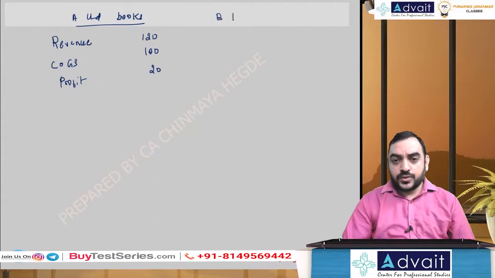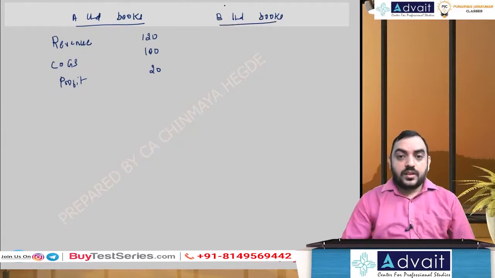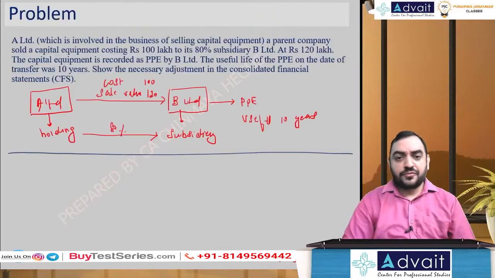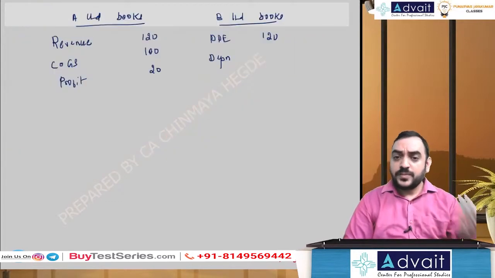In B Limited books, they would have recognized an asset, PPE of 120, and they would have recognized depreciation over a useful life which on the date of transfer was 10 years. Let's say I'll do it at the end of the year, since the transfer date is not given.